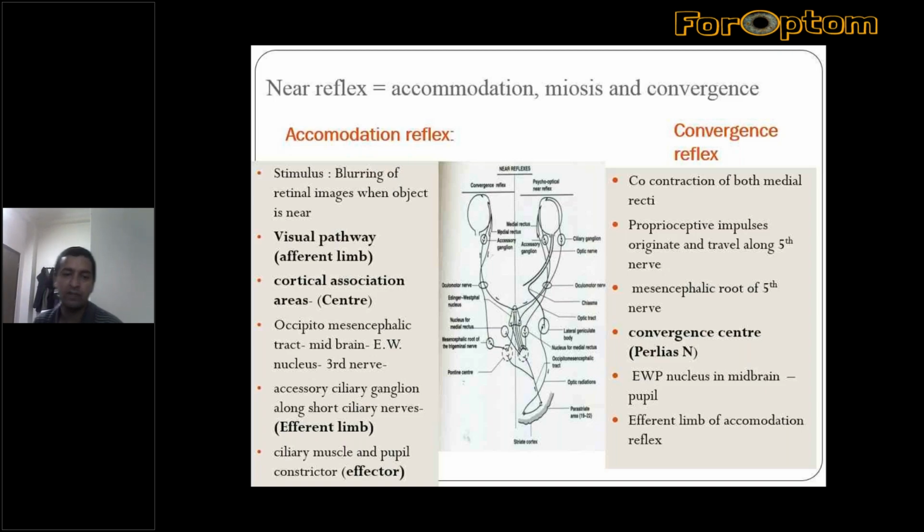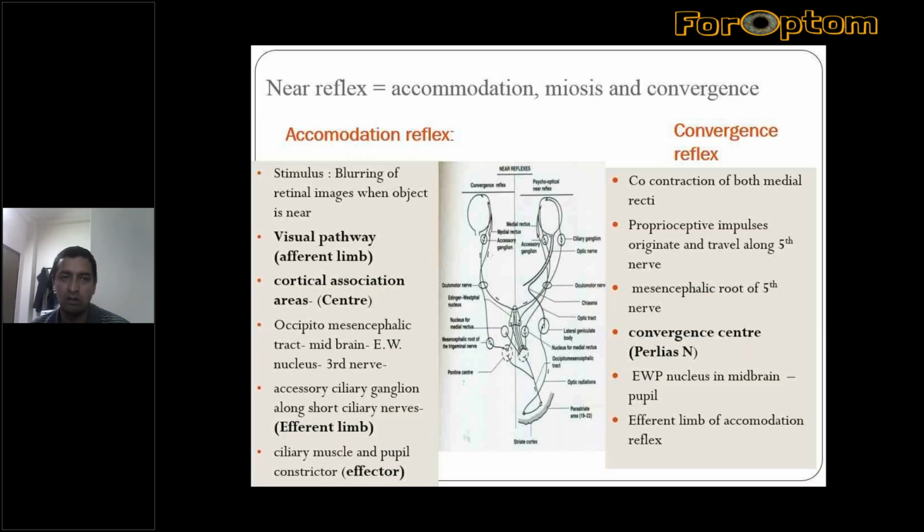Here, something very important that we need to know is how the pupillary reflex of accommodation differs from that of the light reflex. The stimulus in this is a blurred image, while suddenly shifting the gaze from a distant object to a near object will result in blurring of the image.